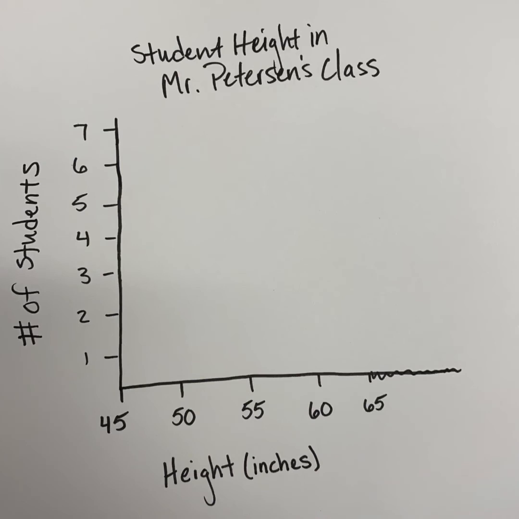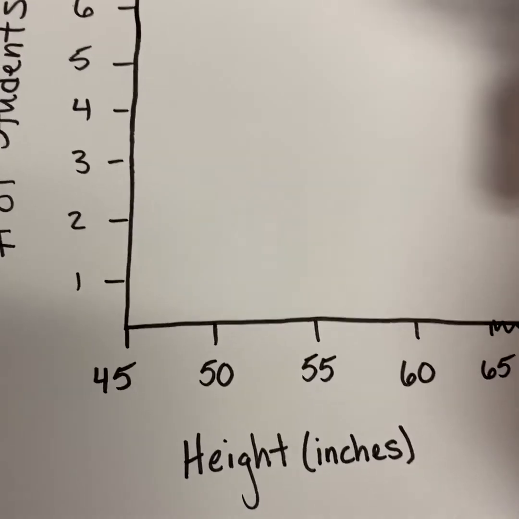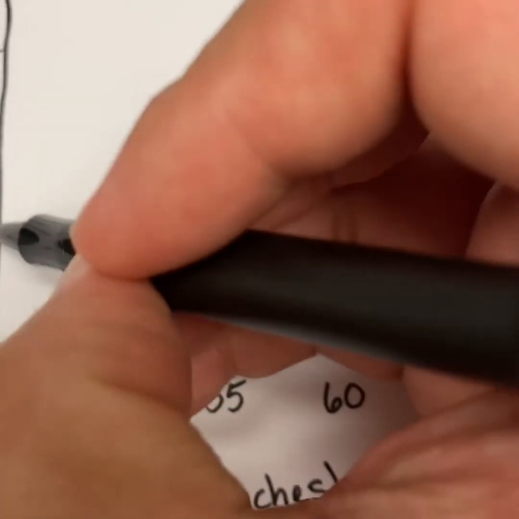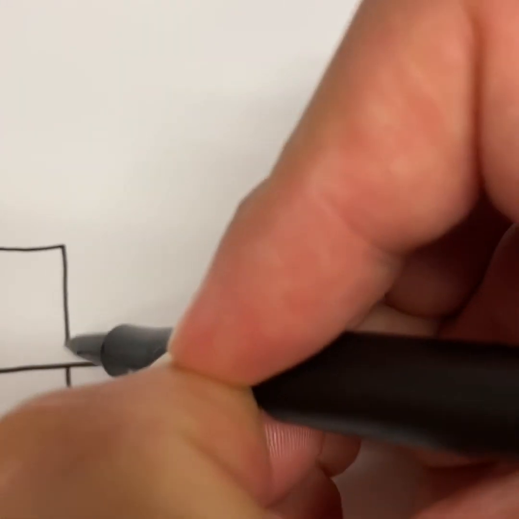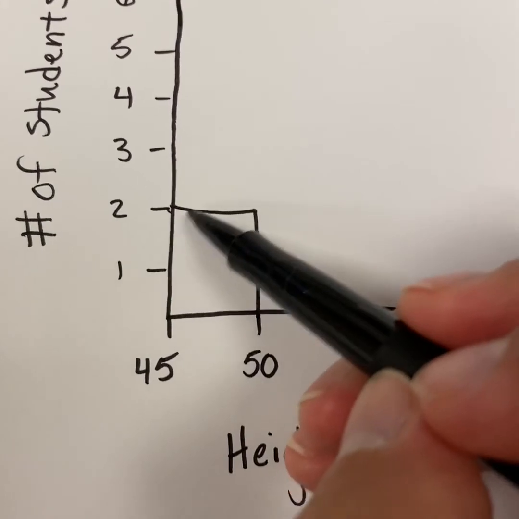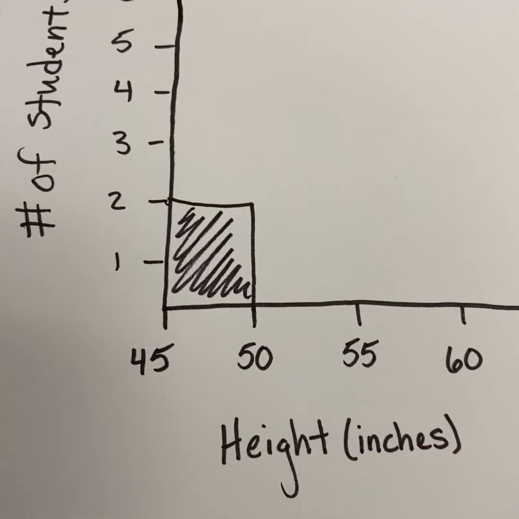In order to finish creating our histogram, we're going to go back to that frequency chart that we created in the last step, and we're going to look between 45 and 49. We had 2 students, so let's go ahead and put that onto our histogram. Between 45 and 49, we're going to be in here, and we had 2 students. And there you go. We can fill that in if we really want to. You can leave it blank. It's really up to you. Depends how creative you are.